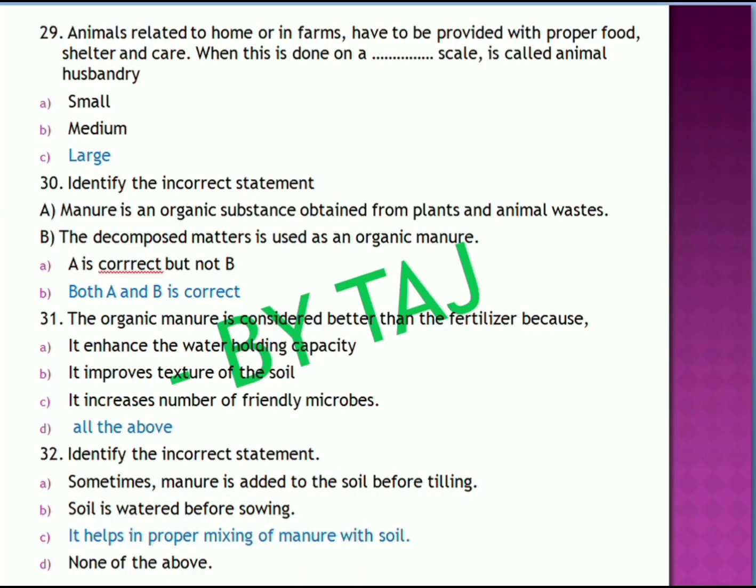Next question: animals related to home or in farms have to be provided with proper food, shelter and care. When it is done on a large scale, it is called animal husbandry. So the answer is large scale.